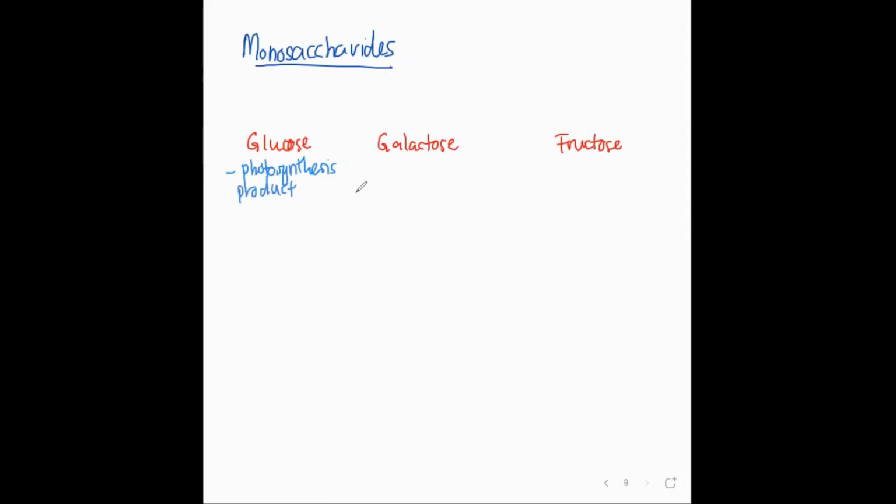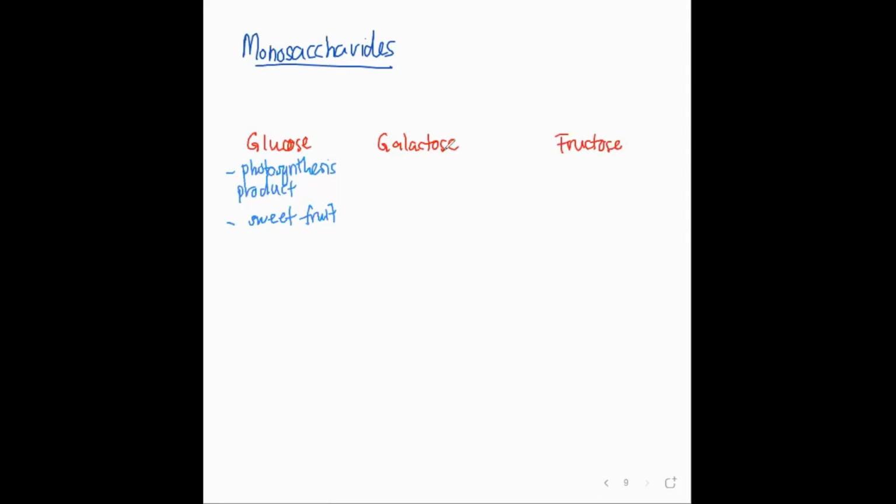Photosynthesis product. So this product through the photosynthesis, at the end, it will go to where? At the end, it will go to the fruits because it comes from the plant. So usually the sweetness from the fruit, when you eat the fruit, you taste the sweetness, is actually the glucose, okay? So usually sweet fruits, fruits that are very sweet, for example, mango. This kind of fruits that taste very sweet has high content of glucose, okay?